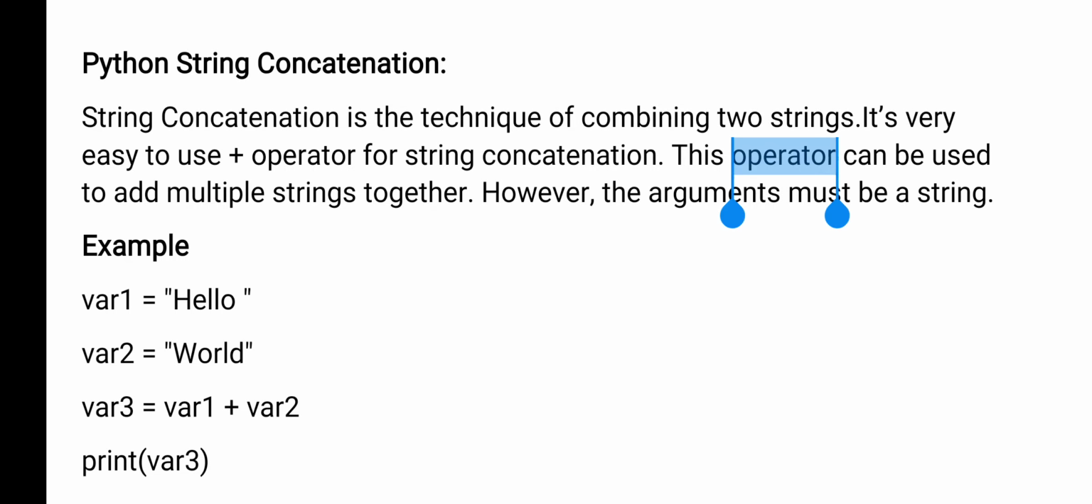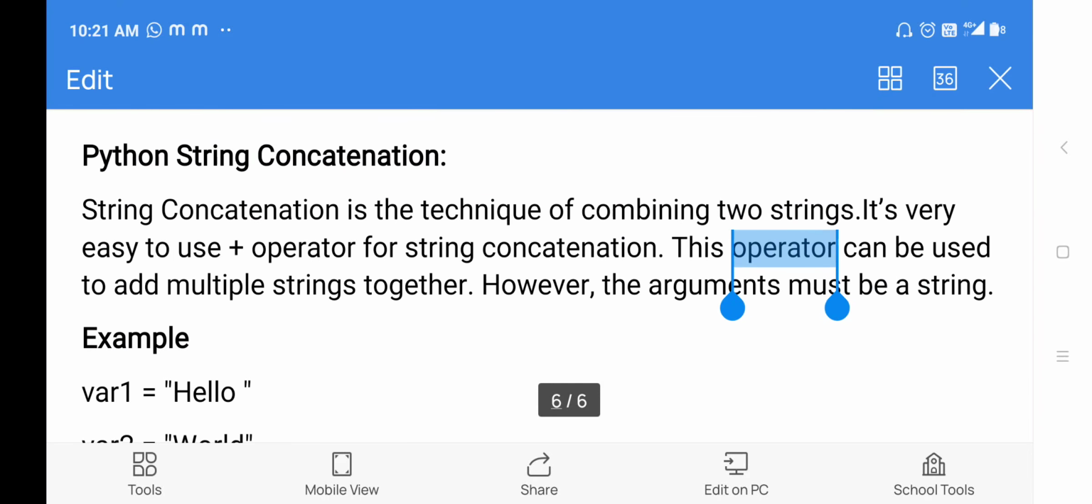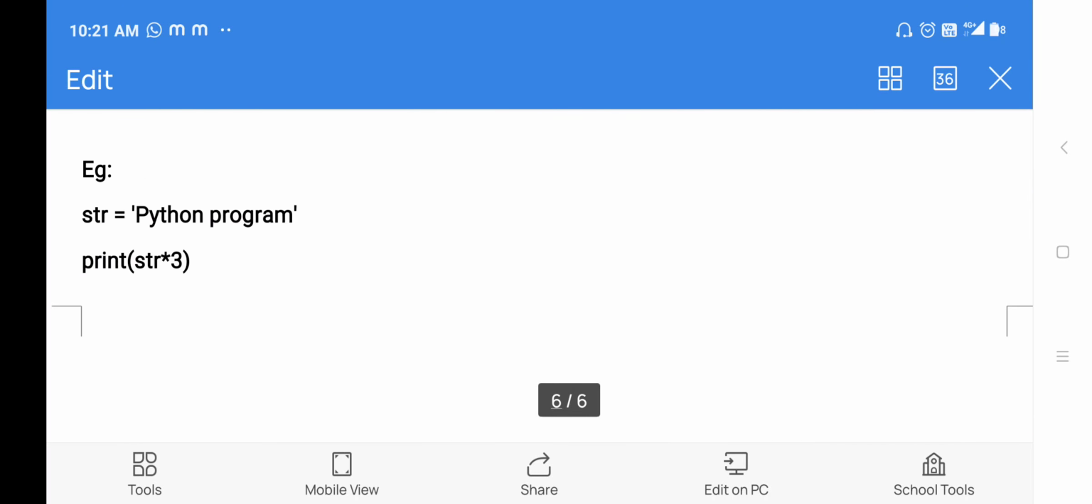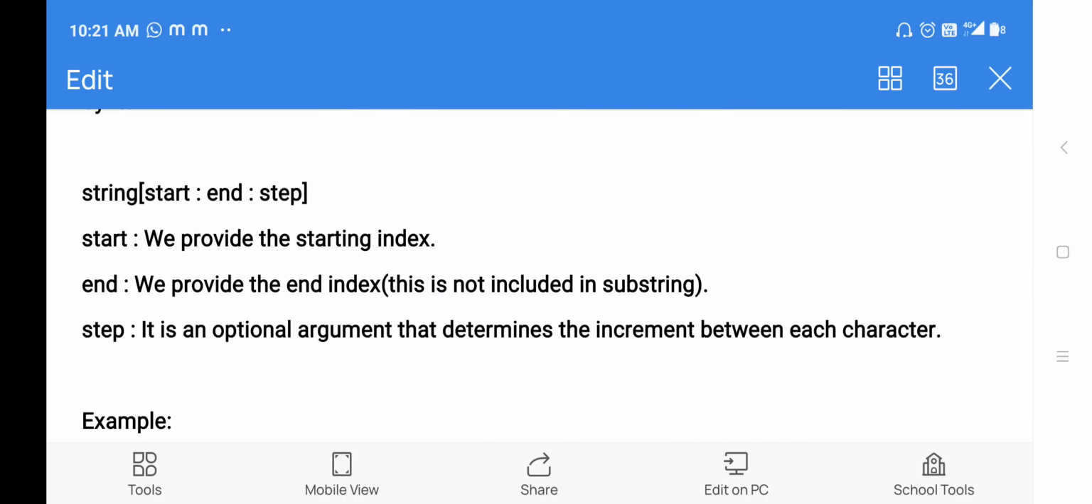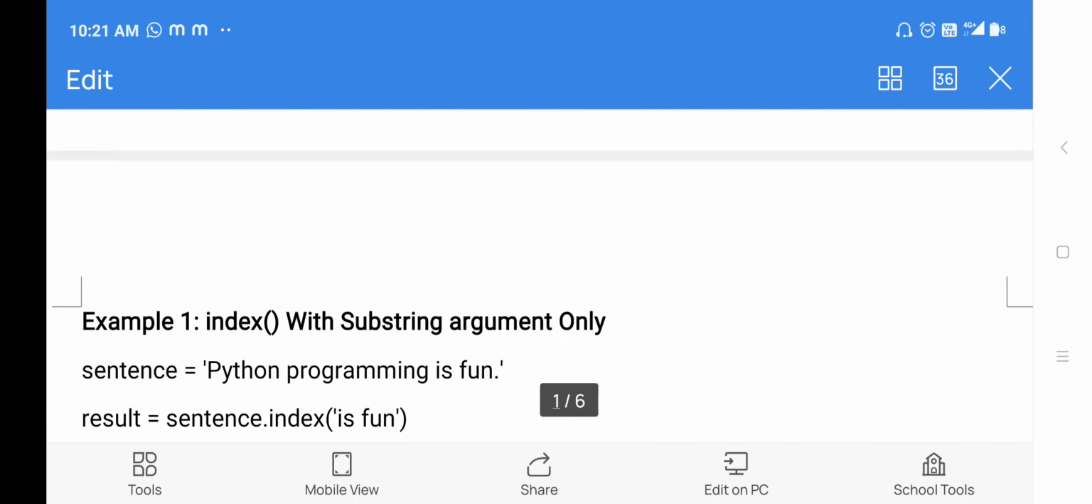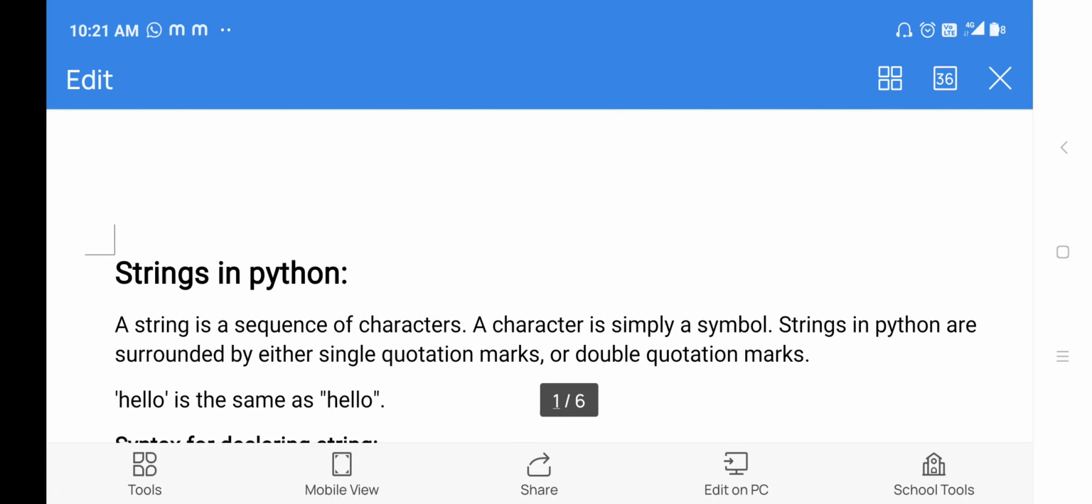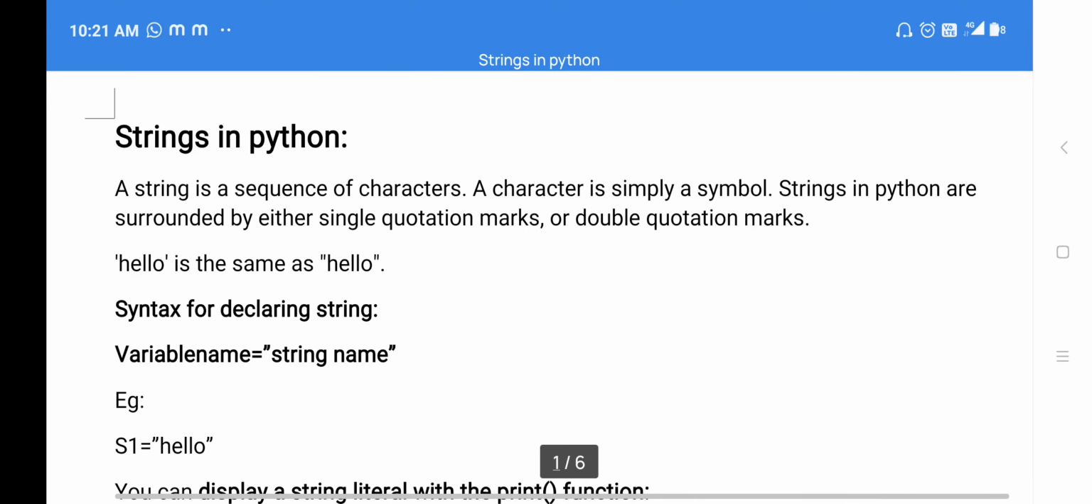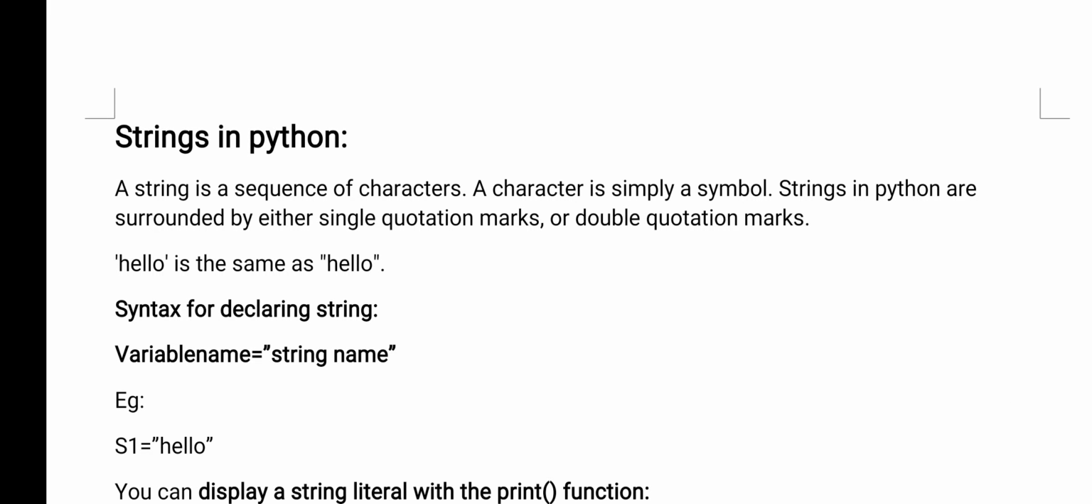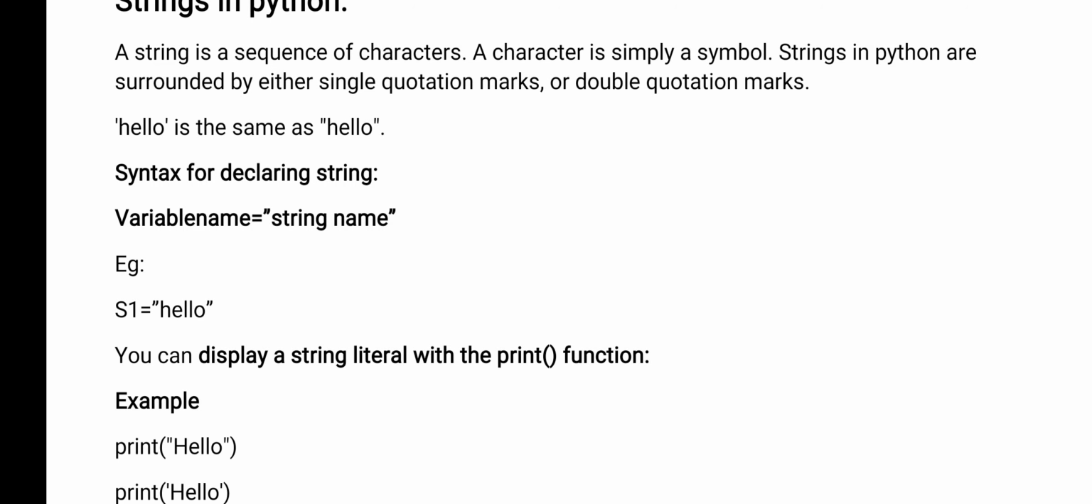Okay, so this is about Python strings. There are more functions, and I will explain those in the next video, right? Here, once again I will revise what I have explained. Strings in Python. What is a string? A string is a collection of characters, and it can be declared either in single quotes or in double quotes. Variable name equals string.